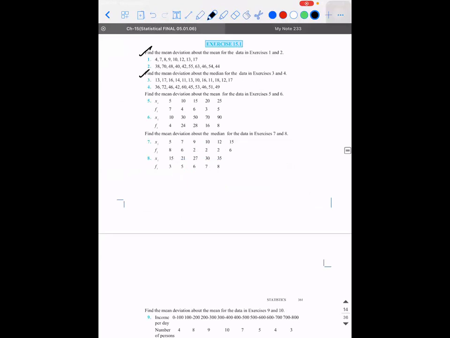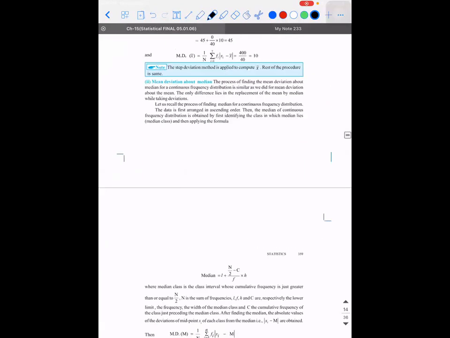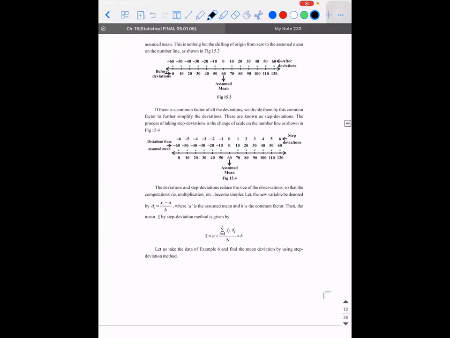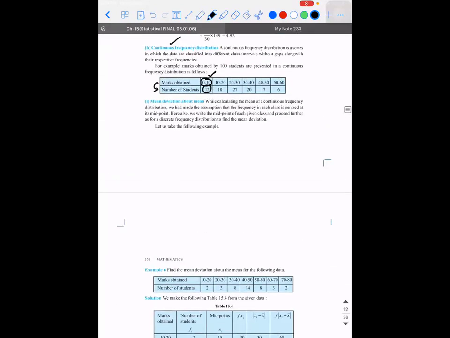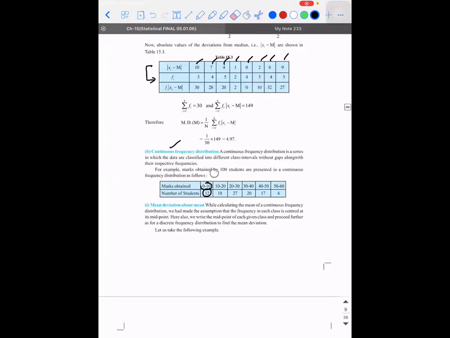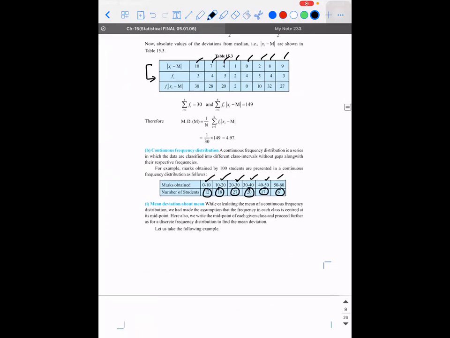Assuming things are clear, now I'm moving on to the continuous frequency distribution. What do you mean by continuous frequency? Each data will have a range of values and a corresponding frequency. This is mainly used when you have a very huge data set in hand.